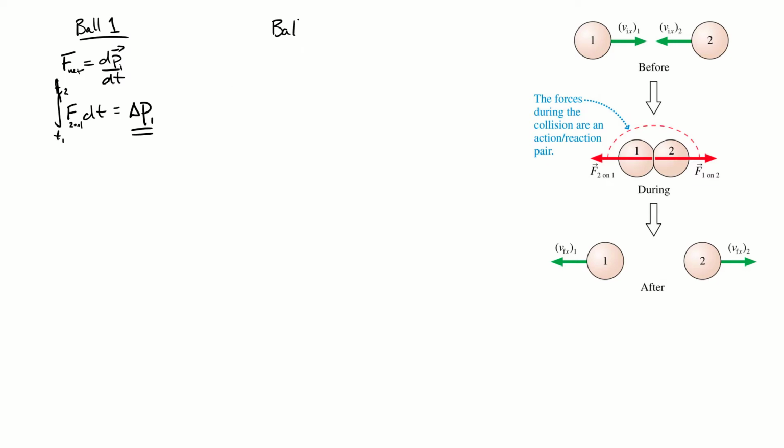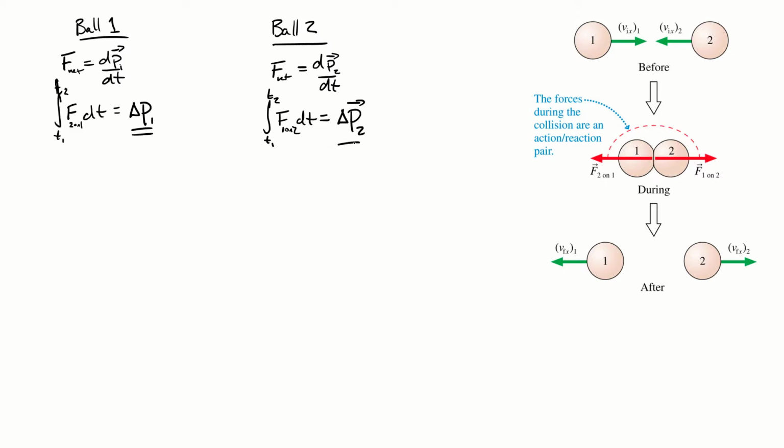Now, if we come over here and look at ball 2, we can do the same thing. The net force on ball 2 is equal to dp2 over dt. We can do the same sort of thing, find out what the impulse is, and determine what the change in momentum of ball 2 is, where the force acting on it is the force of 1 acting on 2.